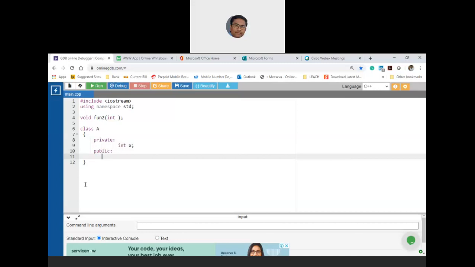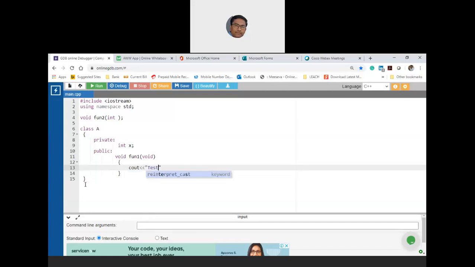Now here I have fun1 of void. Let me write cout testing1. I'll also print the value of x. The value of x is equal to this arrow x.